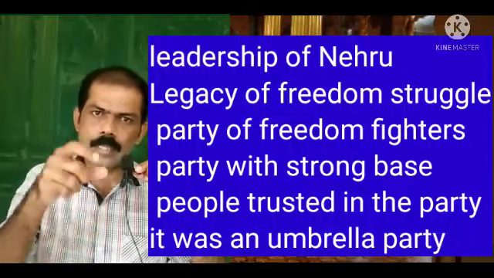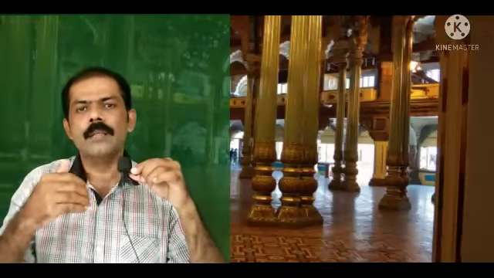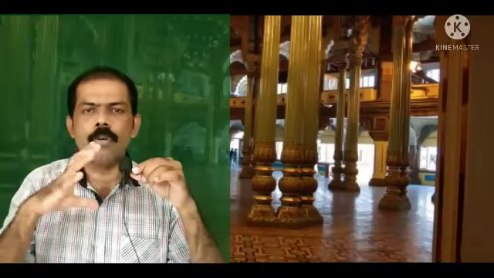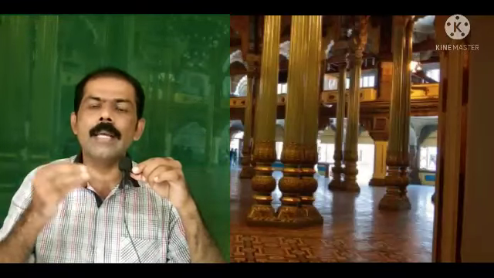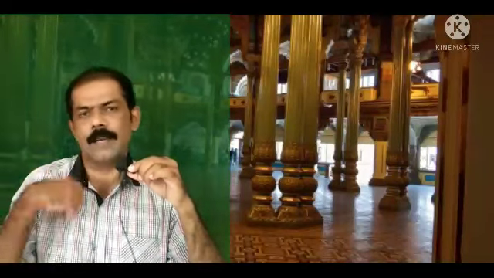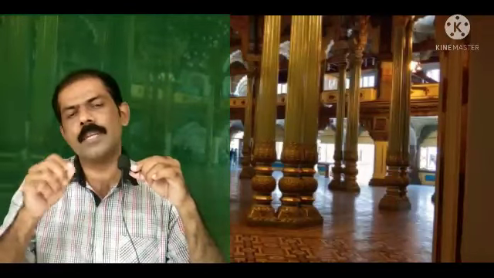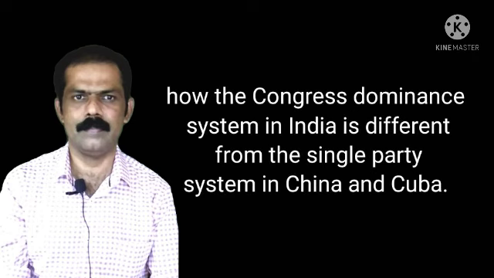So these 6 or 7 factors contributed to the success of the Congress party in the first elections and consecutive elections in India. So these questions can also be expected from this topic. Then the next question from this chapter is how the Congress dominant system in India is different from the single party system that existed in China and Cuba.